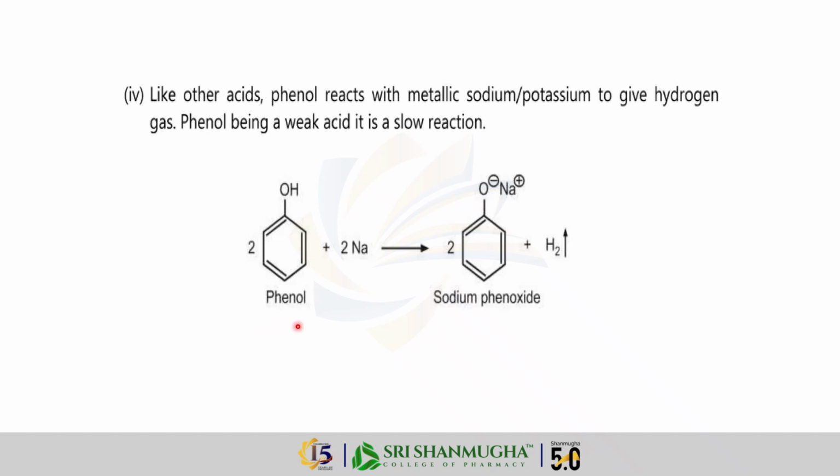In this reaction, two molecules of phenol react with two atoms of sodium metal to form sodium phenoxide, along with the release of hydrogen gas. This reaction demonstrates the acidic nature of phenol, though it is weaker compared to mineral acids.